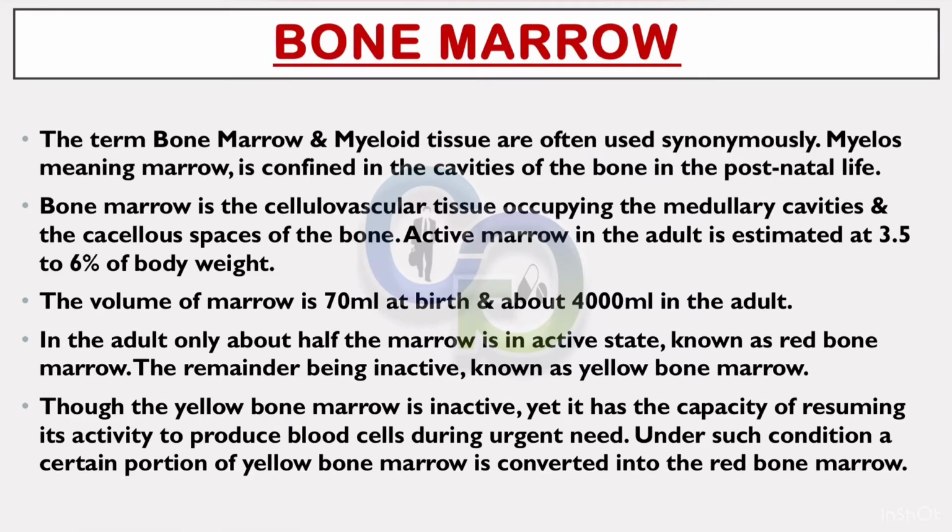In the adult, only about half the marrow is in active state, known as red bone marrow, the remainder being inactive, known as yellow bone marrow. Though the yellow bone marrow is inactive, yet it has the capacity of resuming its activity to produce blood cells during urgent need. Under such condition, a certain portion of yellow bone marrow is converted into the red bone marrow.